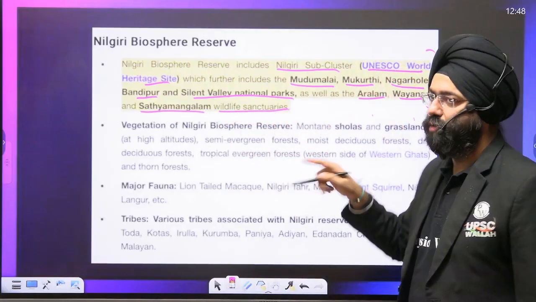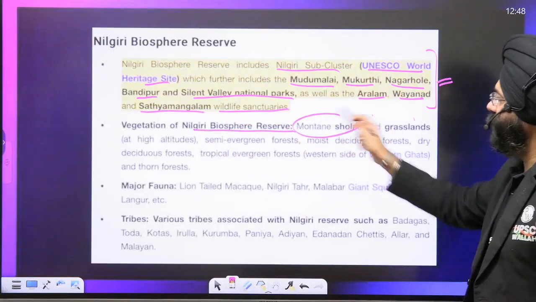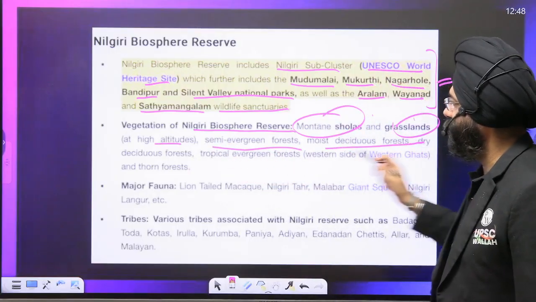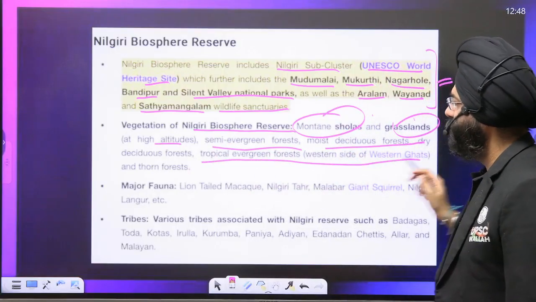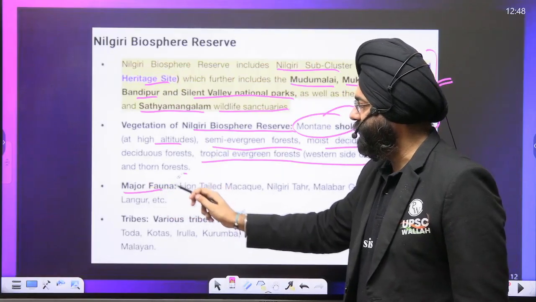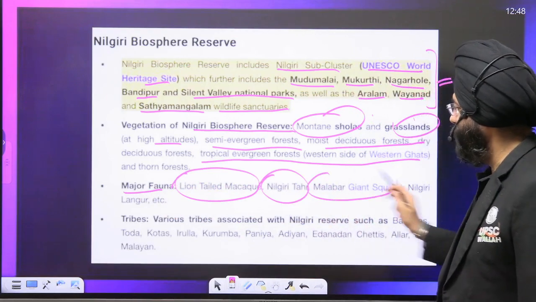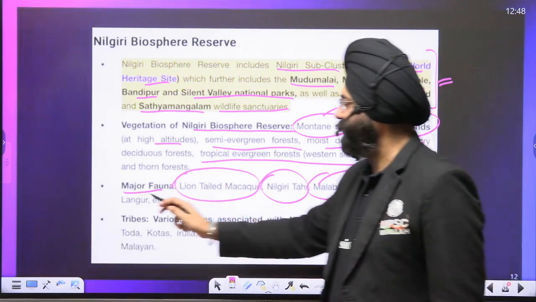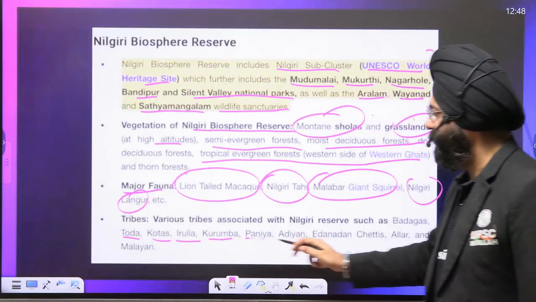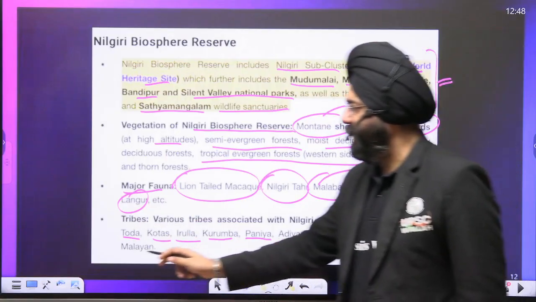This can be asked in your prelims as well. Vegetation of Nilgiri Biosphere Reserve: mountain sholas and grasslands at the high altitude, semi-evergreen, moist deciduous forest, dry deciduous, tropical evergreen forest. We'll be seeing this in detail after this slide, don't worry. Major fauna are lion-tailed macaque, Nilgiri tahr, Malabar giant squirrel, Nilgiri langur, etc. And there are various tribes also: Todas, Kotas, Irulas, Kurumbas, Paniyas, Adiyan, Chettis, and others. So these are certain tribes.